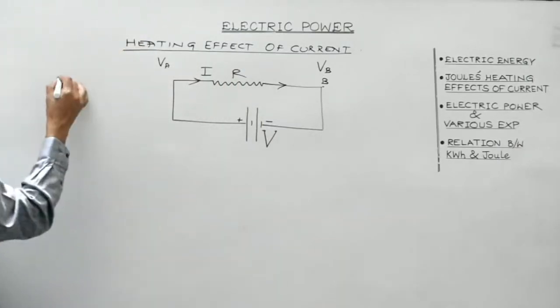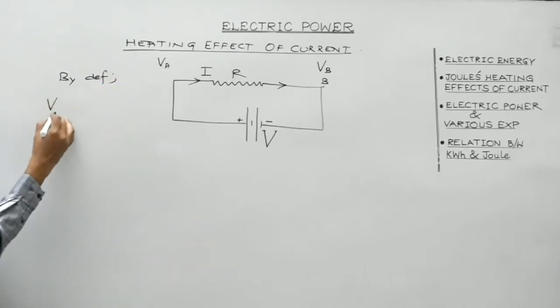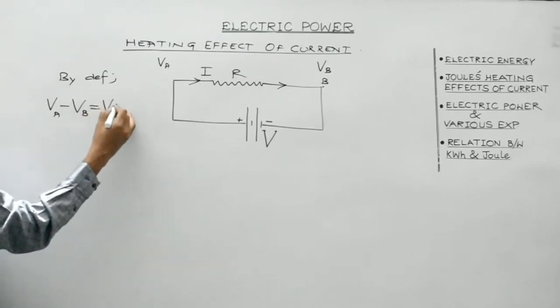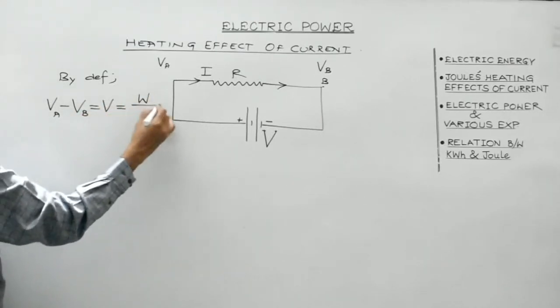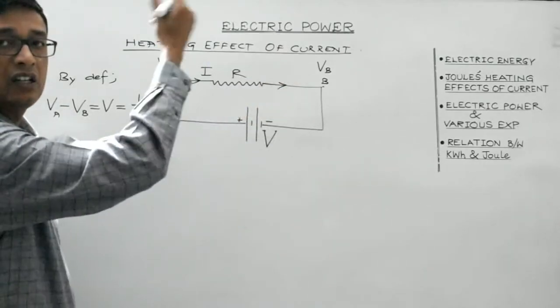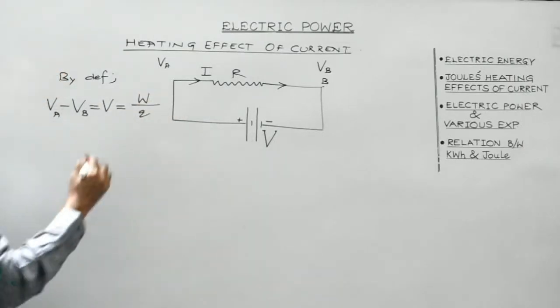Now as per definition, the potential difference between the two points, A is greater than B. So VA minus VB, which is considered to be V, is the work done per unit charge in moving the charge from one terminal to the other terminal so as to complete the loop. Isn't it? This we are already aware of.